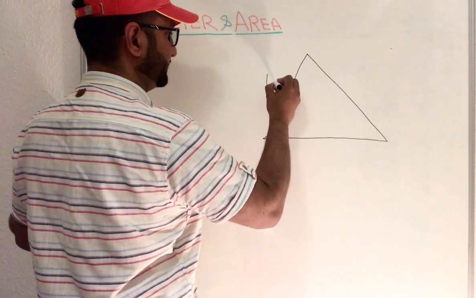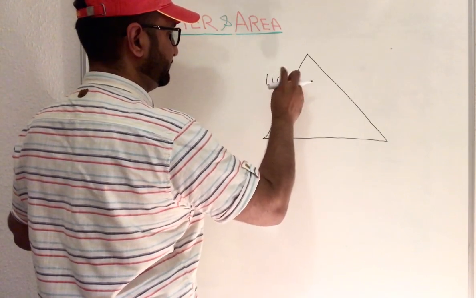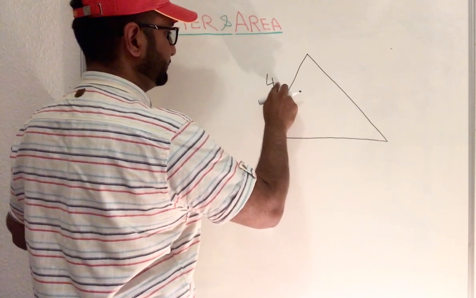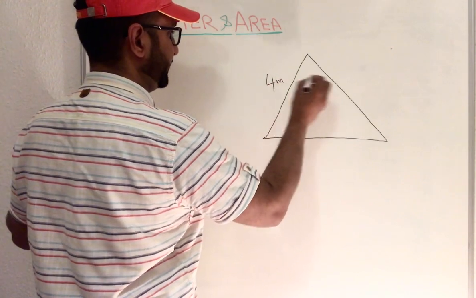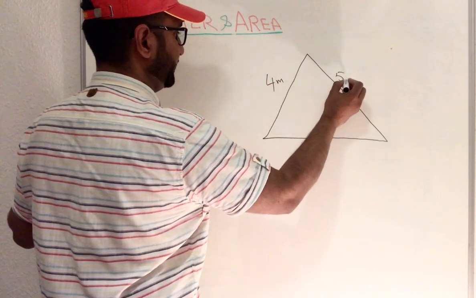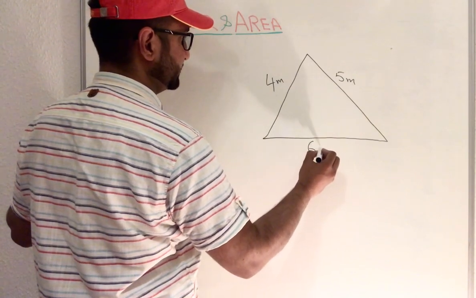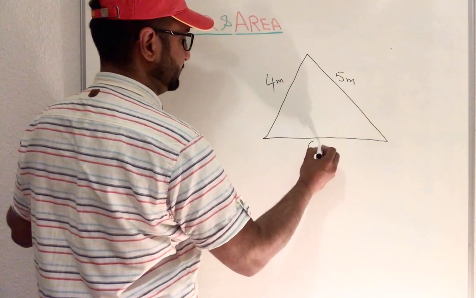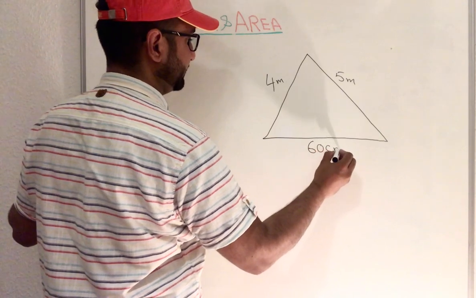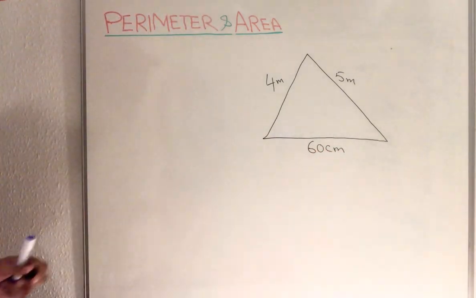Let's say this is 4 meter, 5 meter, and this is 60 centimeter, for example.